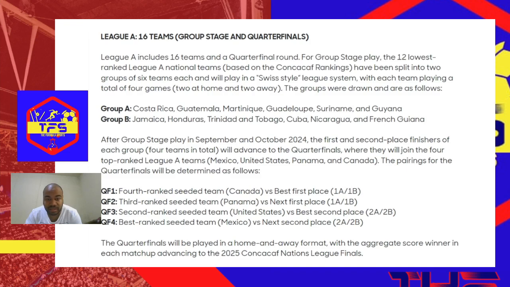Second ranked seeded team United States versus best second place from 2A or 2B, and best ranked seeded team versus next second place from 2A or 2B.